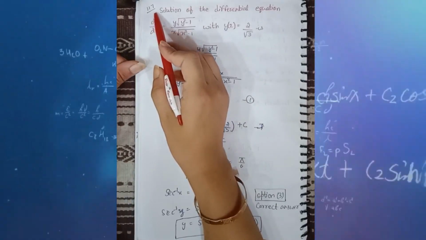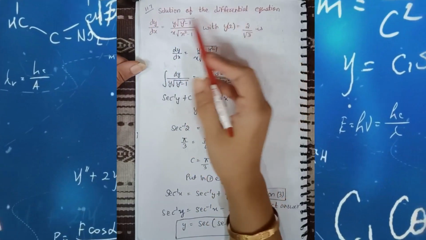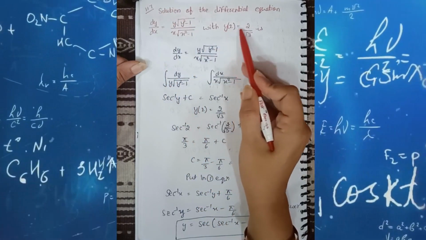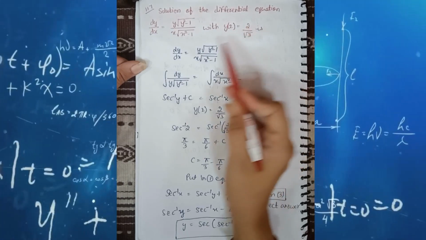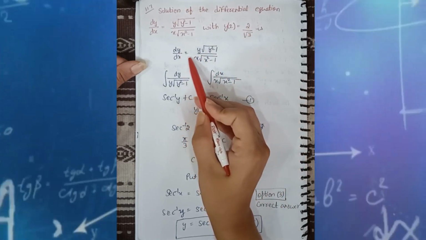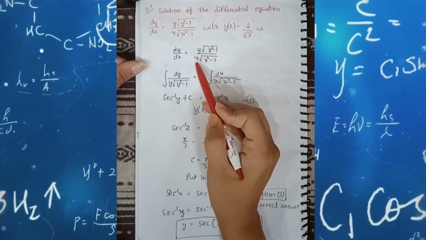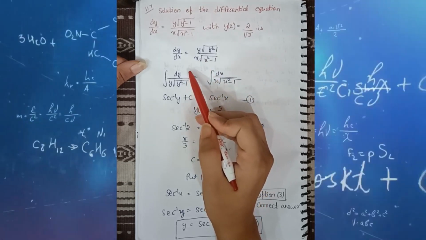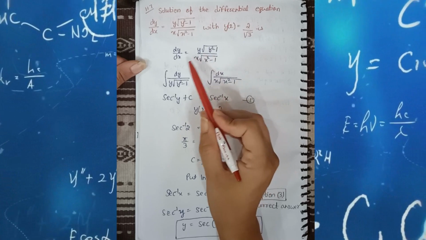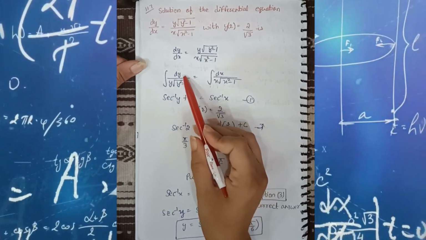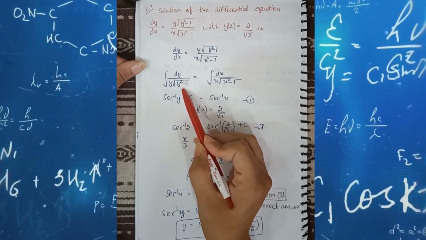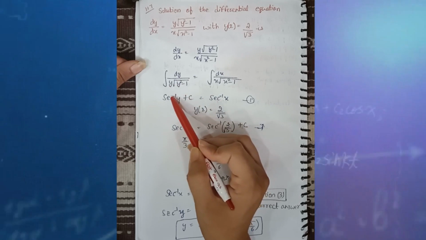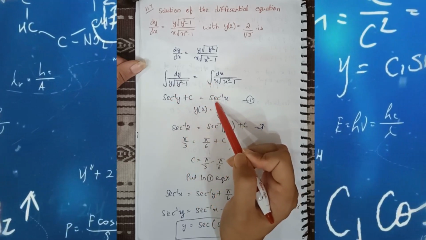This is question number 117, the solution of the differential equation. That means we have to find the solution of the given differential equation with the condition y of 2 is equal to 2 by under root 3. Firstly, we take dy by dx is equal to y under root y square minus 1 divided by x under root x square minus 1. What we do is integrate both sides. Before taking integration, we have to separate the y and x terms. Now, this is a direct form: 1 upon y under root y square minus 1 integrates to secant inverse y. On the right hand side also it is secant inverse x.